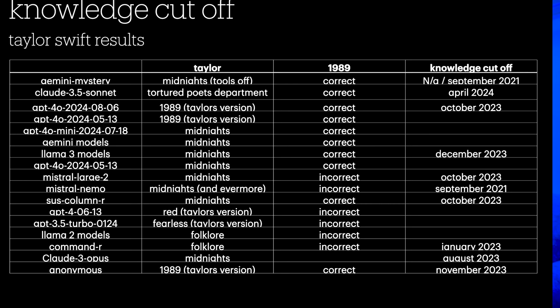And probably the other thing that is a clue here, and I want to come back to this in a second, is the larger models. If you remember the 405 billion parameter model, if you think about the GPT-4o models there, they tend to land on 1989 on their own. Sometimes they will say Midnights, but they tend to land on 1989 as well. The smaller models are not able to do this. So if you ask GPT-4o Mini, as I show you, it just tends to come back with Midnights. And it's the same with the smaller Gemini models and the smaller Llama 3 models, but the larger models tend to get this right. So that is something to be aware of.